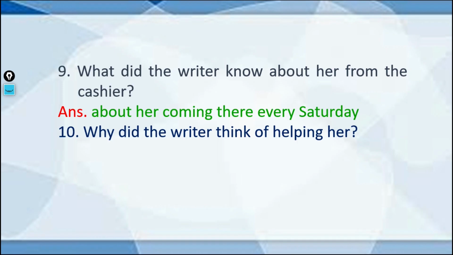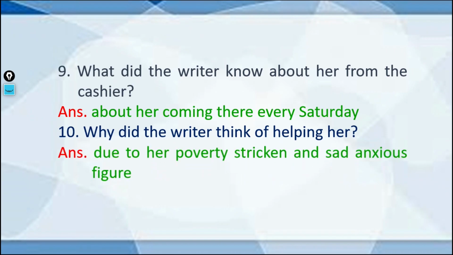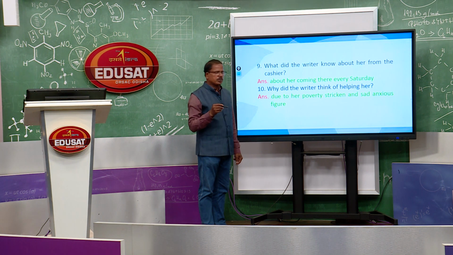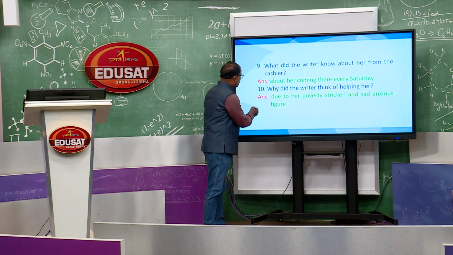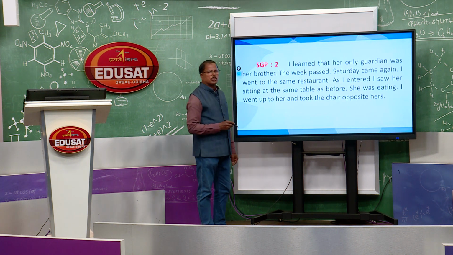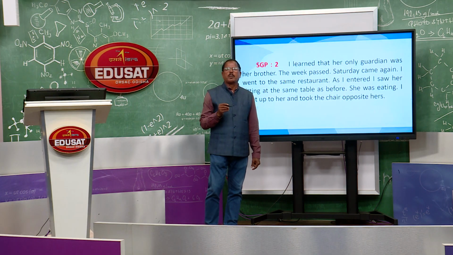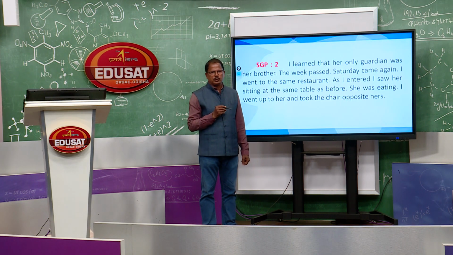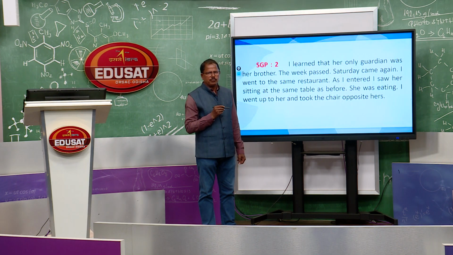Why did the writer want to help the girl, right. The writer thought of helping her because the girl was very poor. Due to her poverty stricken and sad anxious figure, the writer was very kind and he wanted to help the girl, right.